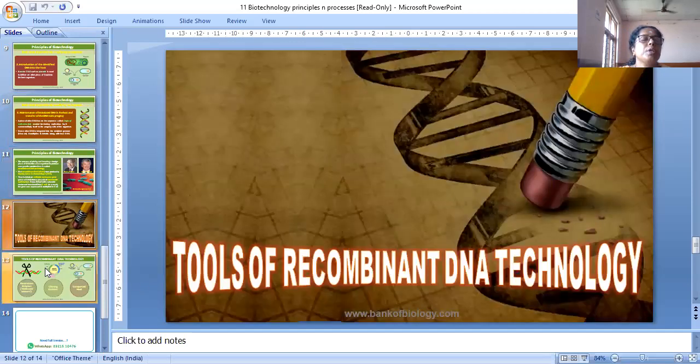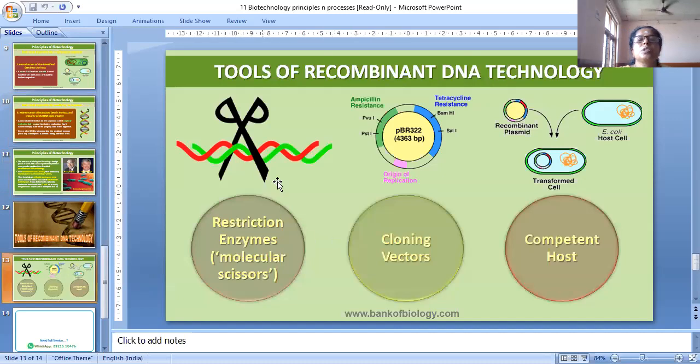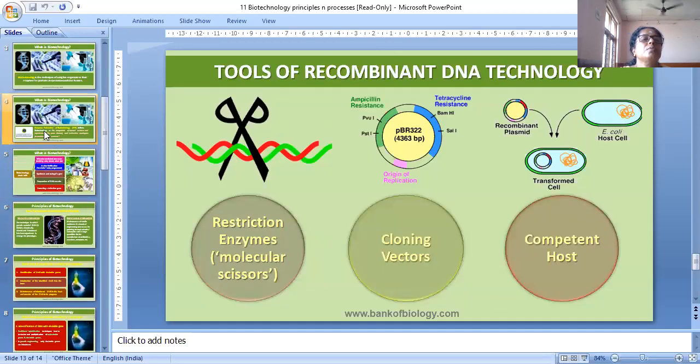These are the tools of recombinant DNA. Restriction enzymes. Restriction enzyme is also called molecular scissors because it is used to cut the DNA. And this is the cloning vector. After producing recombinant DNA, it transforms the cells and is introduced into the competent host. Understood?